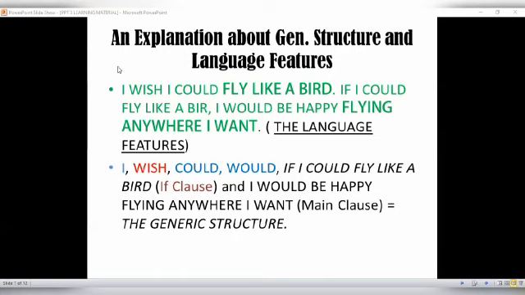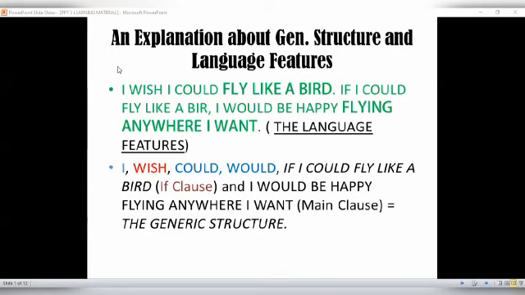It is called language features. Why is it called language features? If you still remember, language features consist of word stress, saying or utterances, and intonations. I put word stress and also intonation on the phrase fly like a bird.